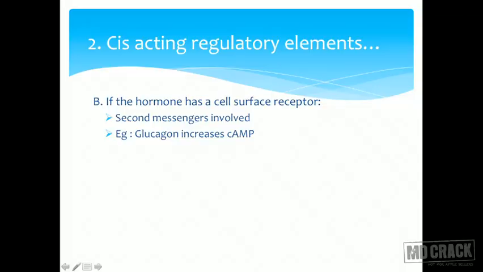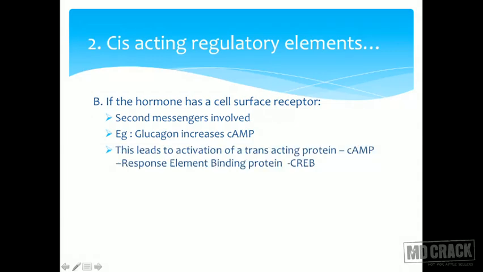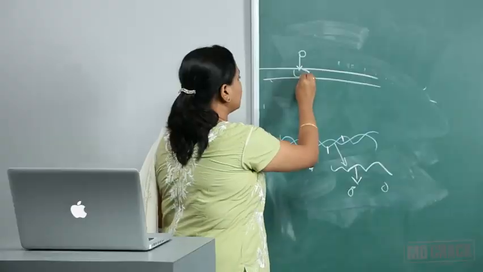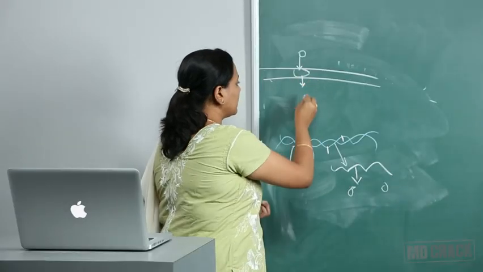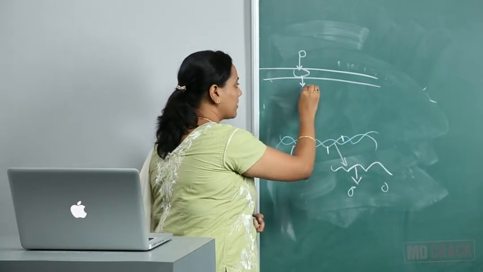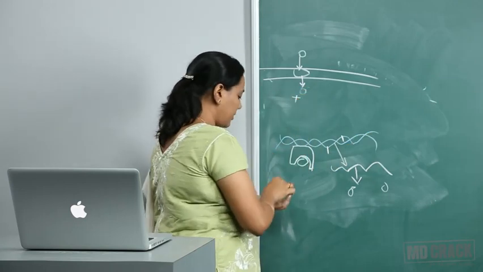For example, glucagon increases the cyclic AMP levels. This leads to the activation of a transacting protein, cyclic AMP response element binding protein, or CREB. This CREB then binds to DNA at the cyclic AMP response element and transcription is activated. So we have a second messenger being formed, and this second messenger will combine with another protein.